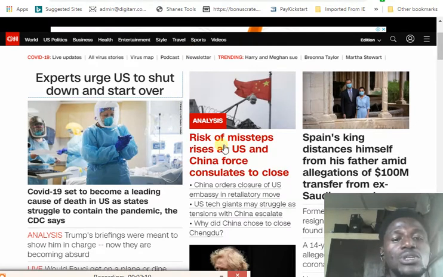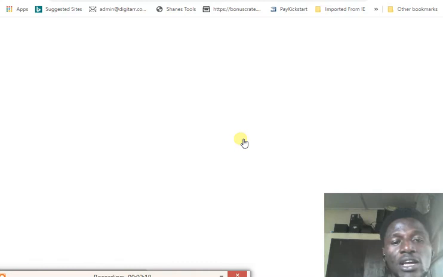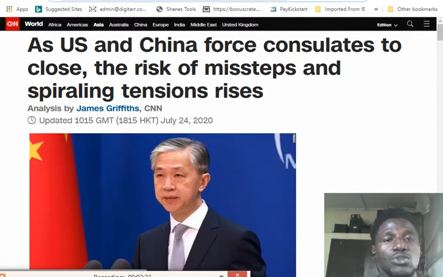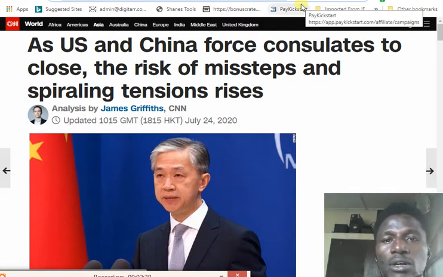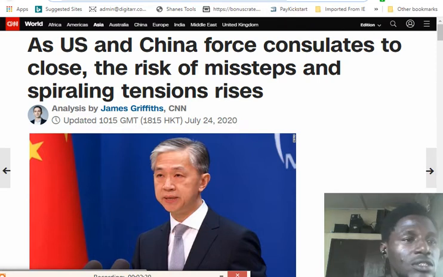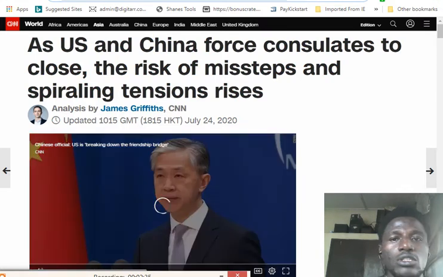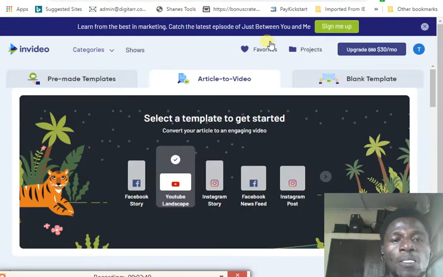So guys, let's pick this one right now. What we just need to get is the URL of this news page. So let's just copy the URL. Let me see if I can take this up a little bit. So what you just need to do is copy the URL of this page, and the software we're going to be using is called InDesign. InDesign is what we're going to be using to create this video right now.